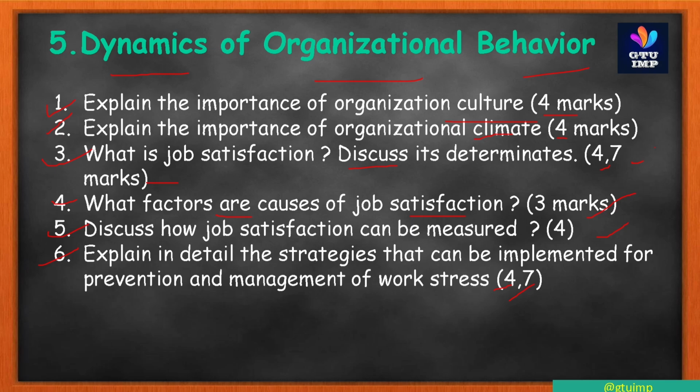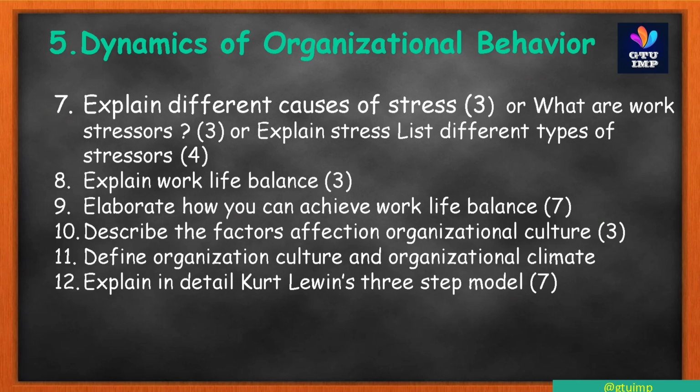This is also chapter 5, dynamics of organizational behavior. Question 7 is, explain different causes of stress, also asked for 3 marks. Another similar question is, what are the work stressors? Asked for 3 marks.